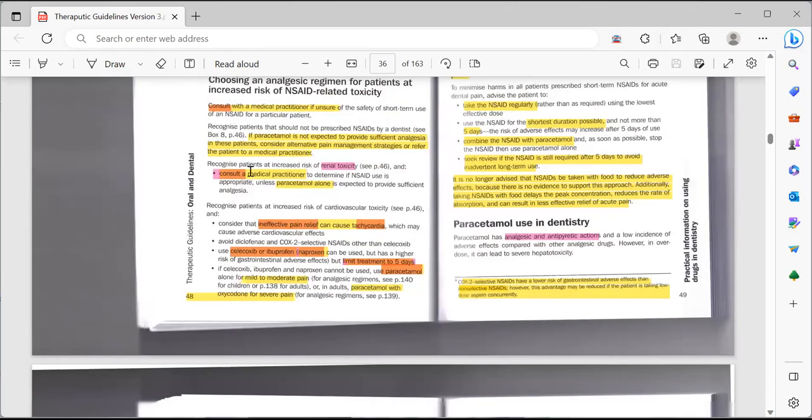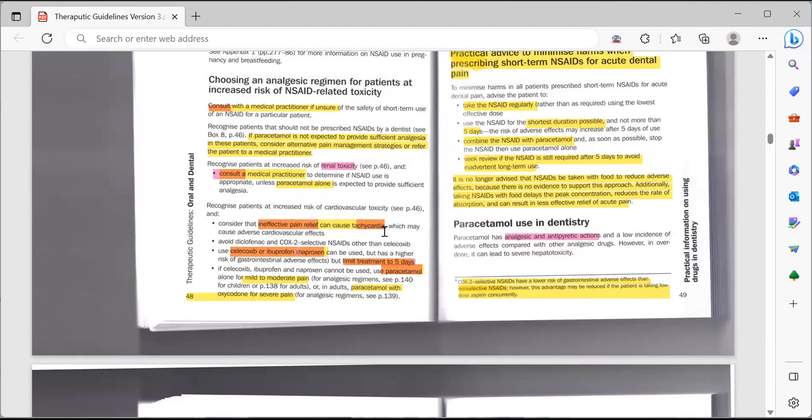So what they have written here is, recognize patients at increased risk of cardiovascular toxicity, then consider that ineffective pain relief can cause harm. Okay, so if the patient has any cardiovascular toxicity risk, we also need to weigh the benefits and harm, in which if we do not provide accurate pain relief to the patient, then due to that pain they would have tachycardia, and that could also be a very dangerous condition, right? So we need to be more cautious with them.